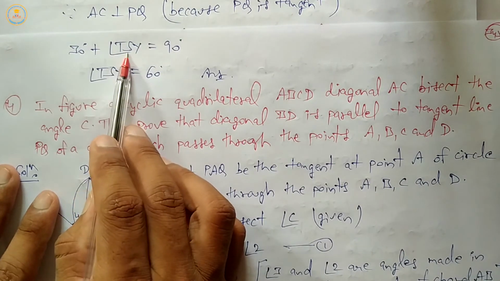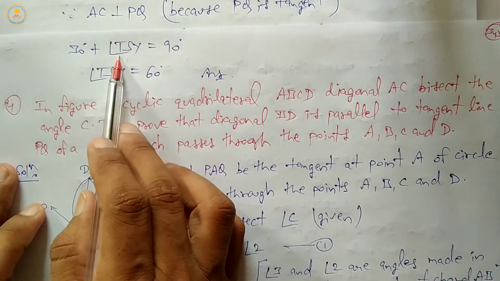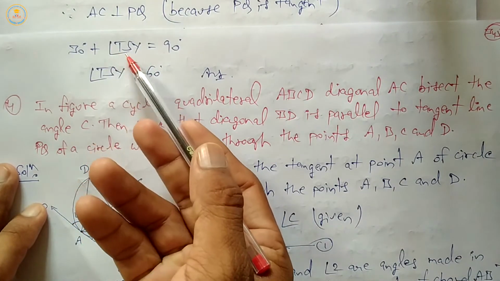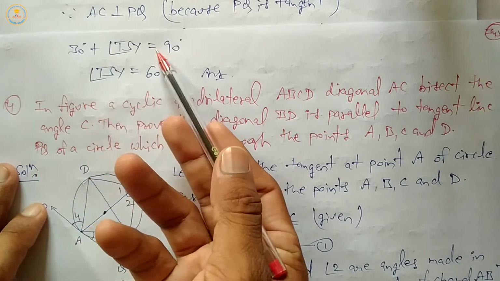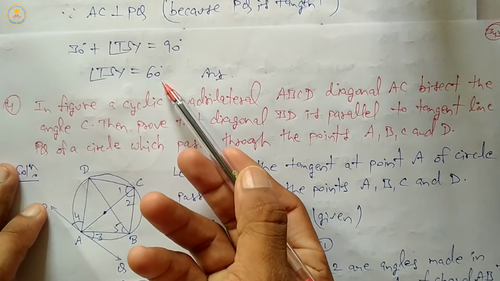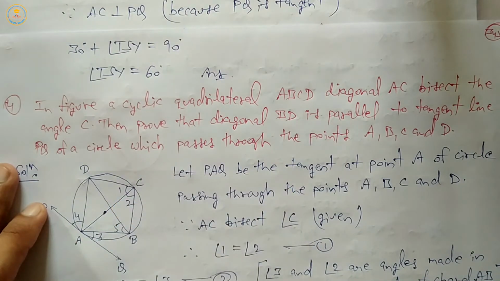Now calculate TSY. 30 plus TSY equals 90 degrees, which means the value of TSY equals 90 minus 30. 90 minus 30 means 60 degrees. So the value of TSY we get is 60 degrees, which is the answer.